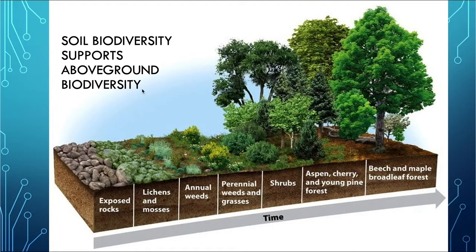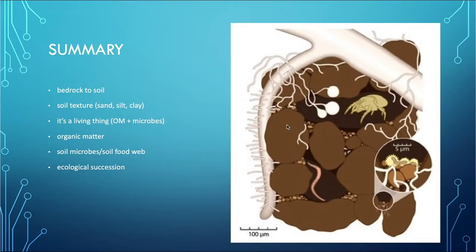So just to remind you again that soil biodiversity supports above ground diversity, in terms of how these microbes work from these very rocky situations and are transformed through the succession of microbial diversity, and then that translates to above ground biodiversity. And to summarize, we have covered how bedrock is transformed into soil, and how through microbial decomposition and other means, sand, silt and clay is created, and how soil is really a living thing, with organic matter and microbes being an essential part in making the mineral part of soil actually soil.